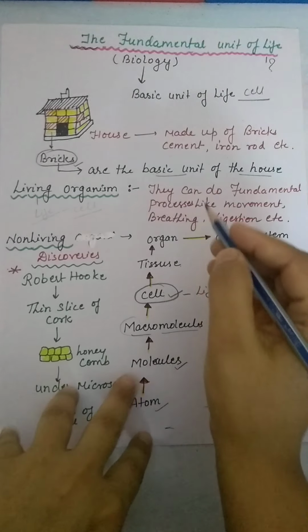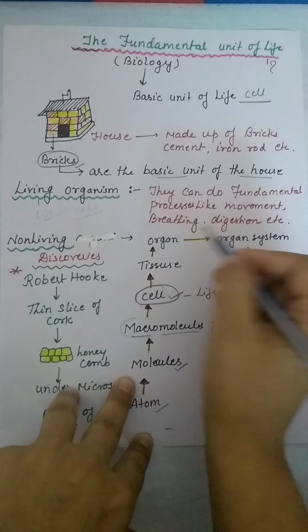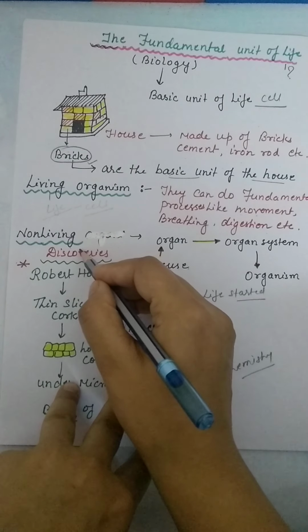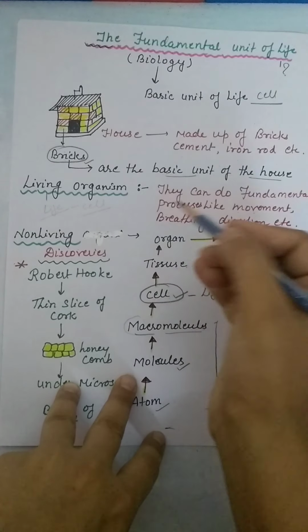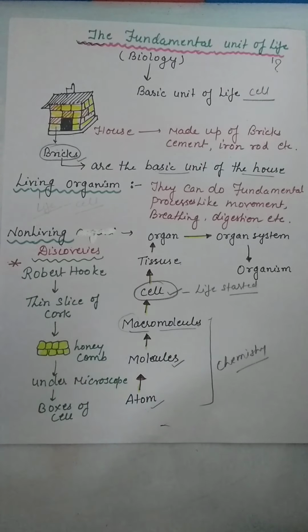Like the fundamental processes we already discussed: movement, breathing, and digestion. And non-living things, in contrast to living organisms, are not able to do these fundamental processes. So we have to know how life originated, and what the basic unit of life is.